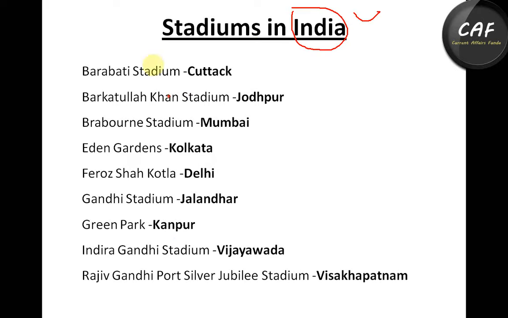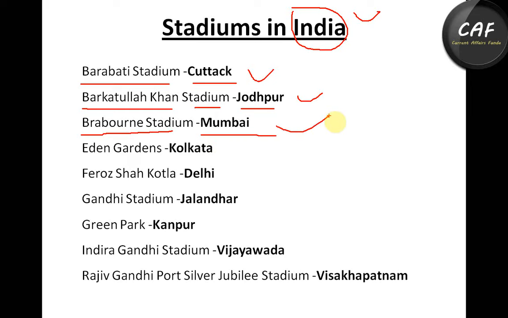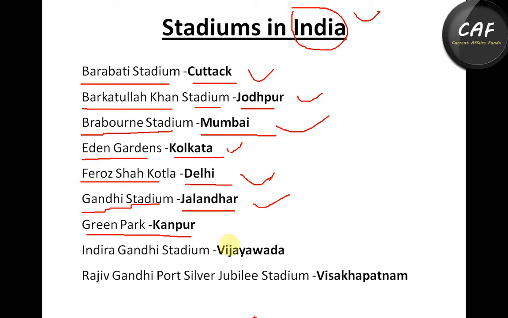The first stadium, a cricket stadium, is Barabati Stadium, which is in Cuttack, and Barkatullah Khan Stadium is in Jodhpur, a multi-sports stadium. Brabourne Stadium is in Mumbai, also a multi-sports stadium. Eden Gardens, especially for cricket, is in Kolkata. The next one is Firoz Shah Kotla ground, in Delhi. Gandhi Stadium is in Jalandhar, and Green Park is in Kanpur.